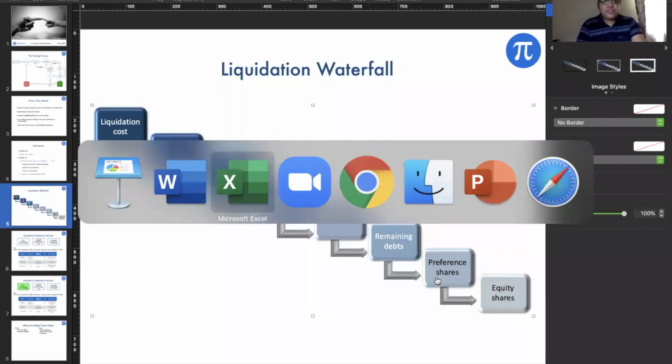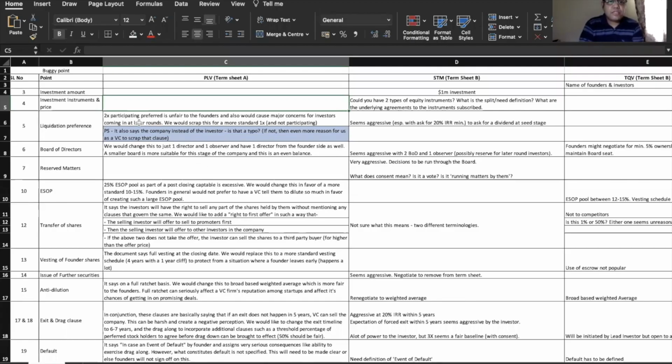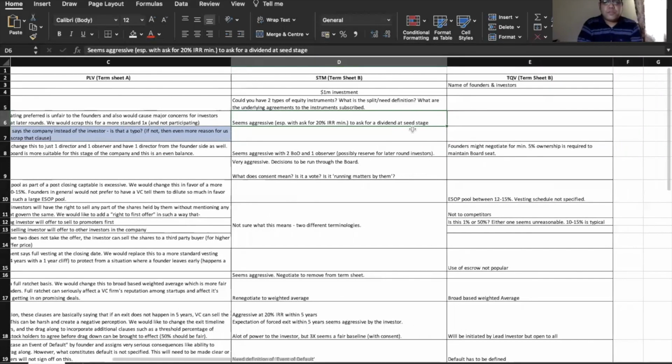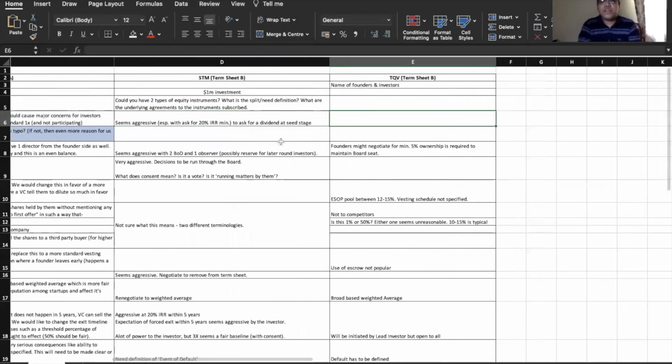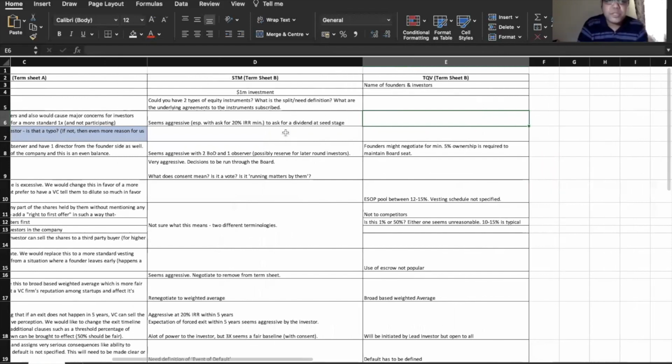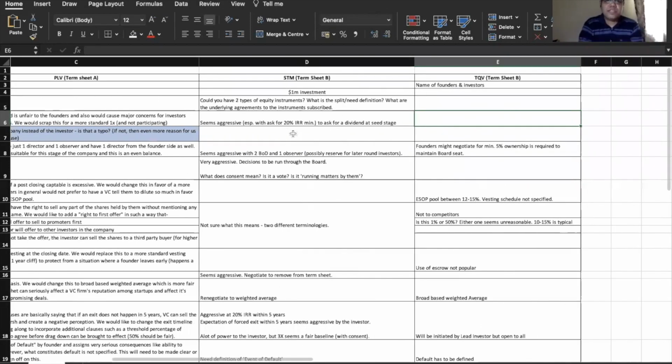Coming back to this liquidation preference, I think PLB have said the same thing. I got almost the same from STM as well. I have not seen anything from TQV, or probably something similar. I was not able to copy the comments from TQV because they were not copyable, so wherever they are the same, I've just kept it blank.